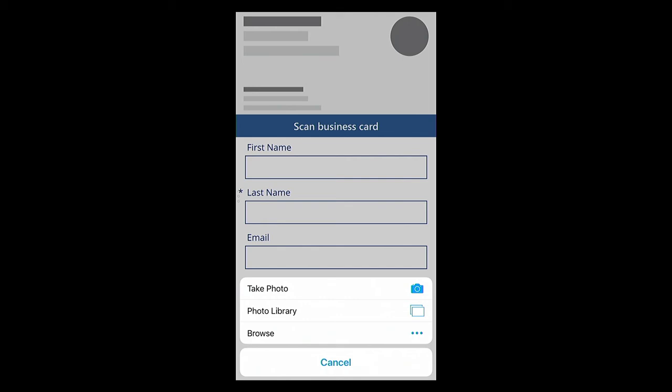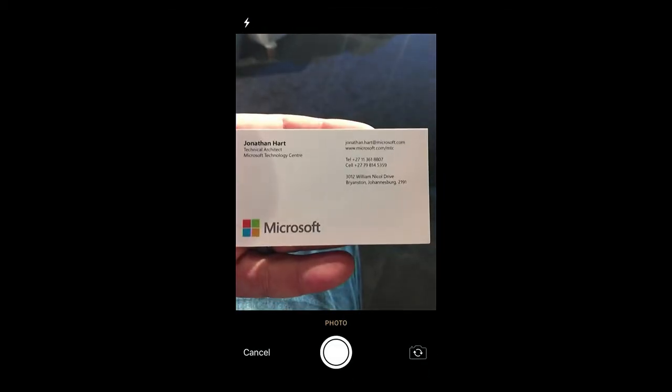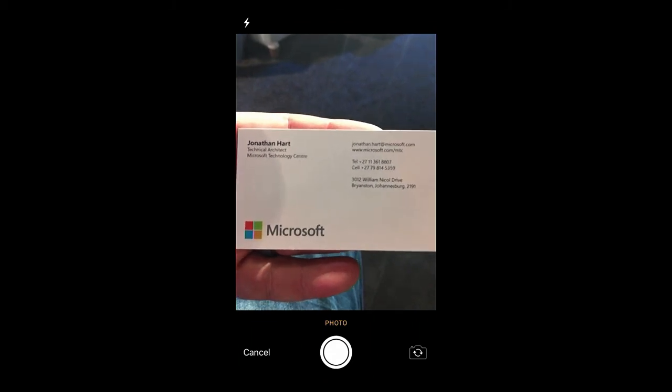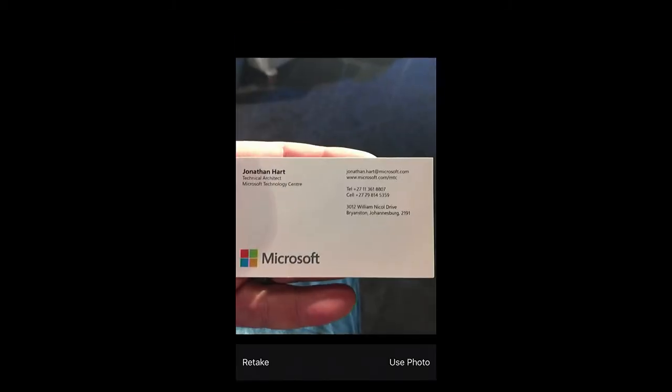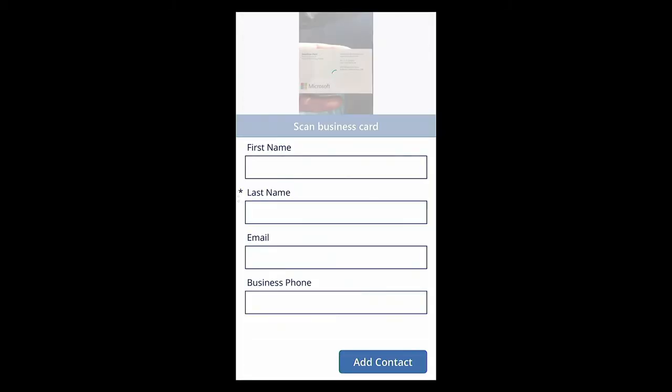So I'm going to take a photo. Get a nice picture there. And then I can decide if I want to use this photo or not. If it looks good, I can go use photo. Now, this is just going to take a second or two.